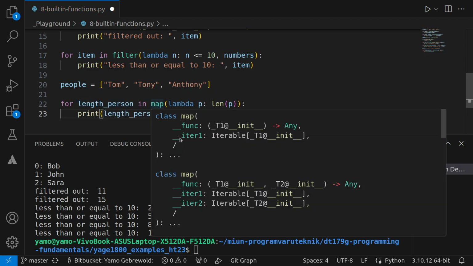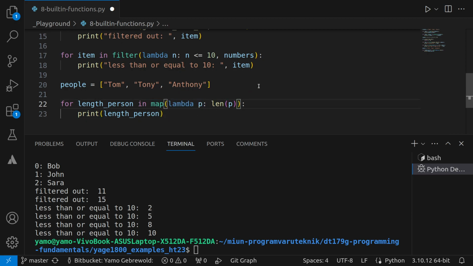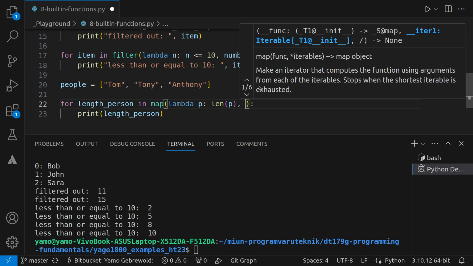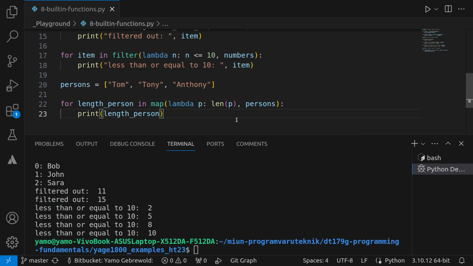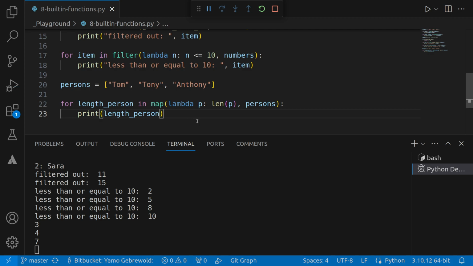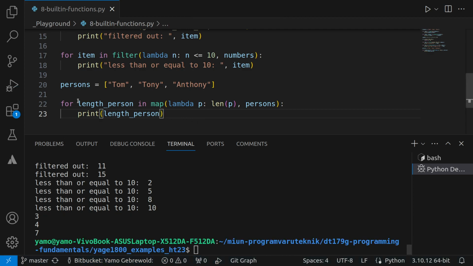Because it has 2 parameters. So the first one is the lambda function, and the second one is the actual list I want to loop through, people, and I can maybe say it's persons. It reads easier, I think. So length person in persons. Let's run this and see what happens. So 3, 4, and 7. So it's a nice way to map something.